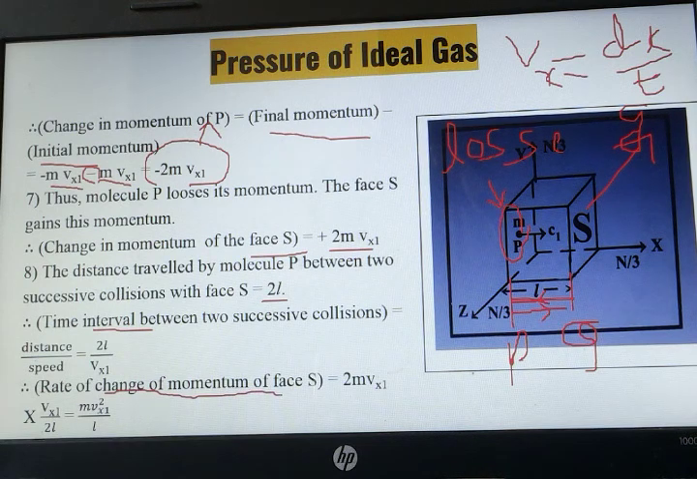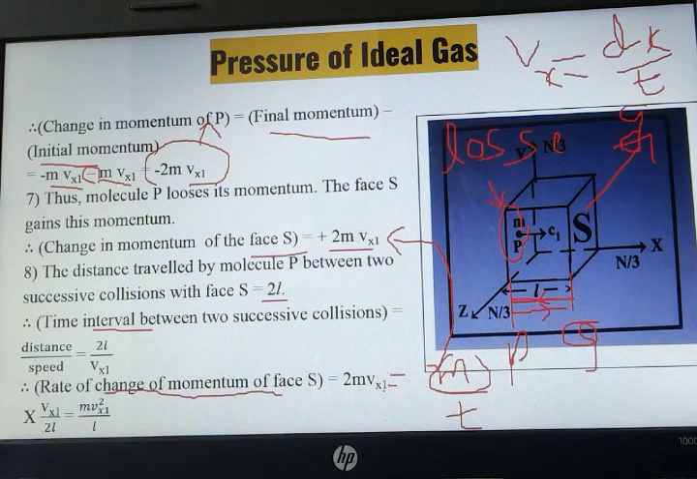Rate of change of momentum can be written as change in momentum upon time. Rate of change of momentum को कैसे लिख सकते हैं? Change in momentum upon time. Change in momentum की जगह what we can write? We can write this one, that is